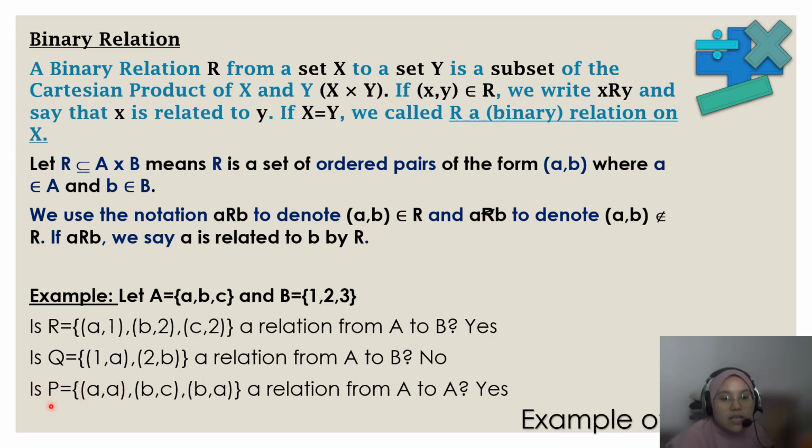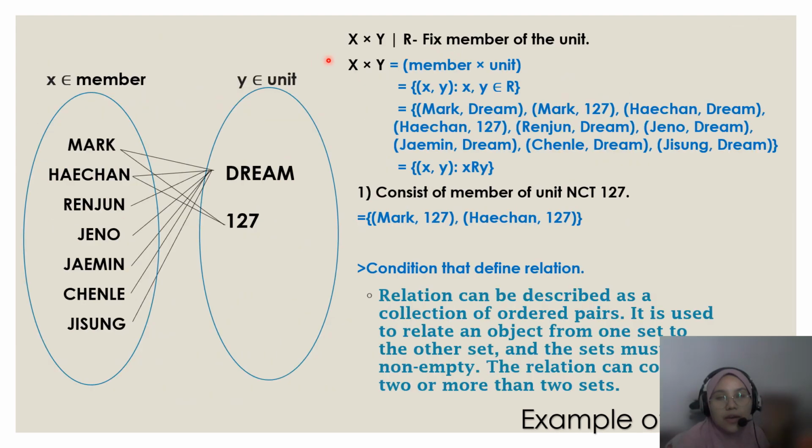The third question is: is P equal to {(a,a), (b,c), (b,a)} a relation from A to A? The answer is yes, because the elements of A related to A are (a,a), (a,b), (a,c), (b,a), (b,b), (b,c), (c,a), (c,b), (c,c).